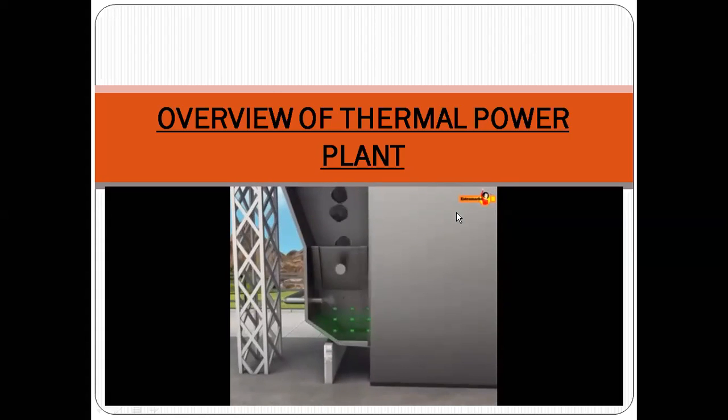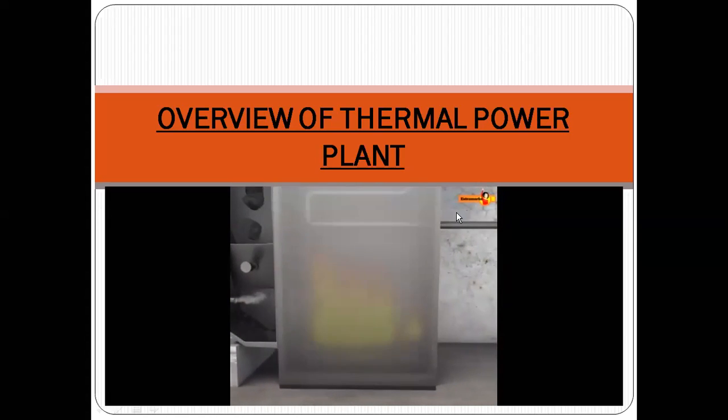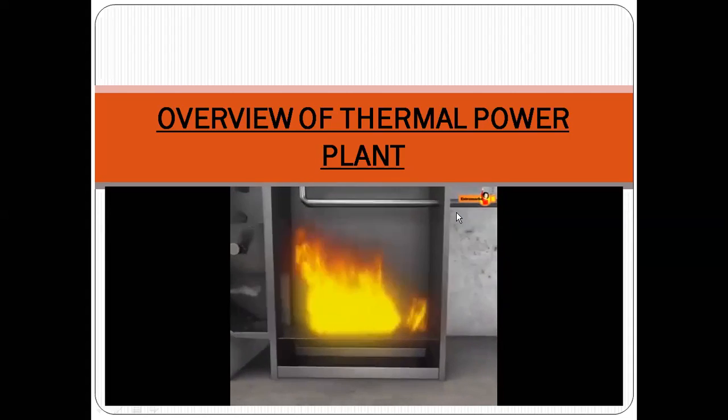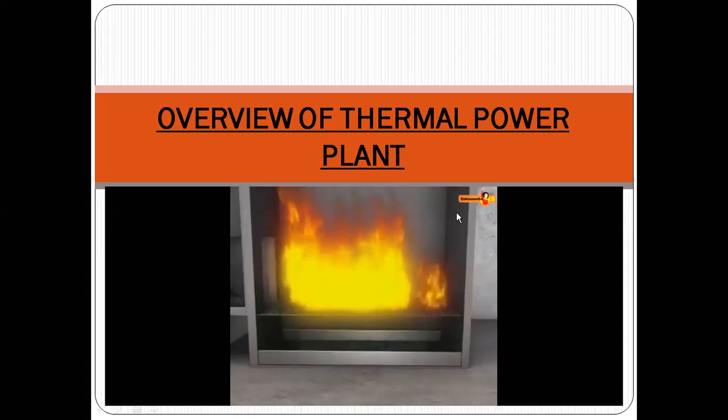After grinding, hot air is passed through the coal to remove moisture from it. This pulverized coal is then blown into the boiler, where it burns, converting its chemical energy into heat energy.